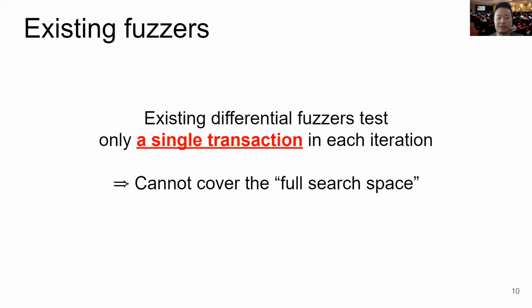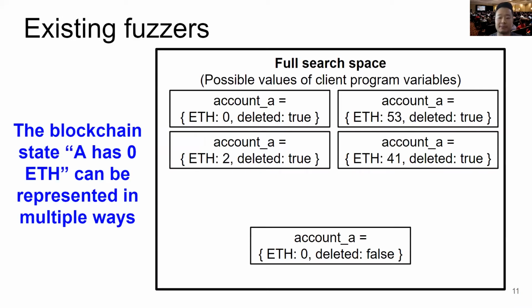Existing differential fuzzers test only a single transaction in each iteration. This is the major limitation of existing fuzzers that prevents them from covering the full search space. So what is the full search space? We define the full search space as possible values of client program variables in the memory.